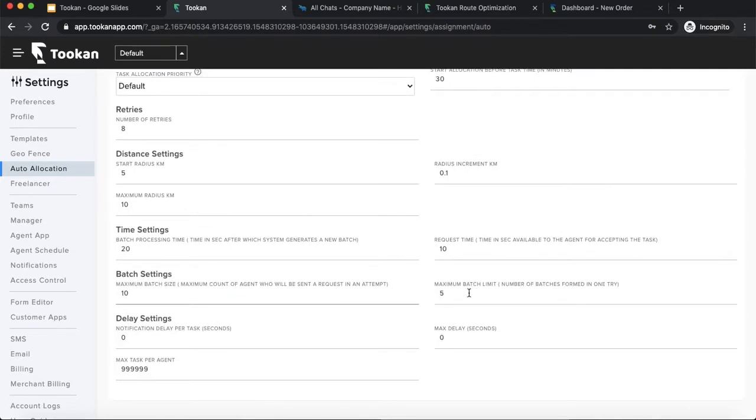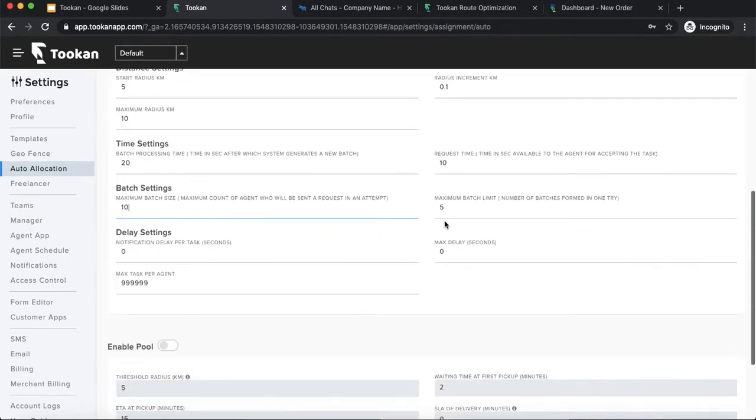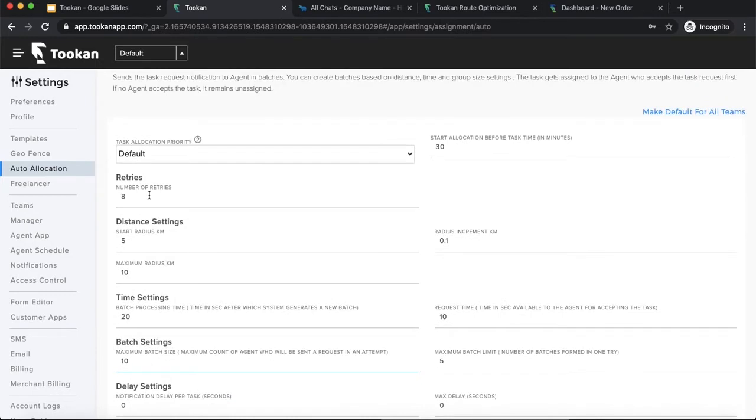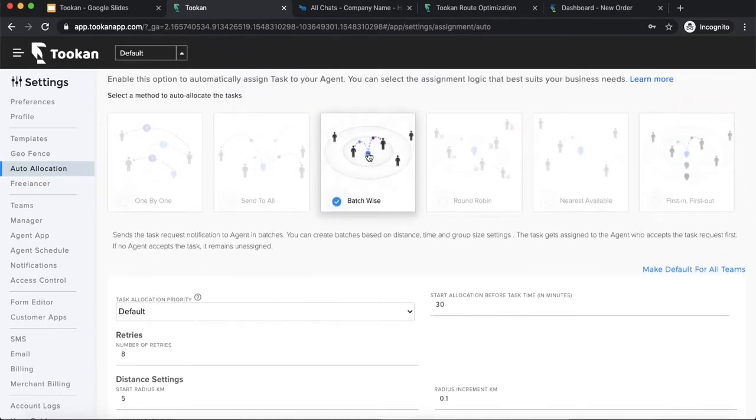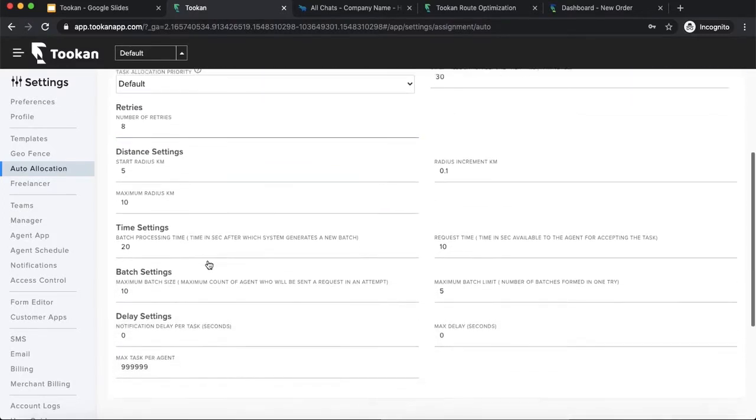And then there's maximum batch limit. Batch limit is the number of batches which should be created. If I say this is the first batch, this is the second batch, and so on, and I have defined a limit of 5, then 5 batches will be created. And again there are retries. If I start from the first batch and go on till 5, that is one retry. If none of the agents have accepted in the first retry, I'll start again from the beginning and go on, one batch after another. So these are retries. I can define a maximum of 8 retries in one auto allocation.